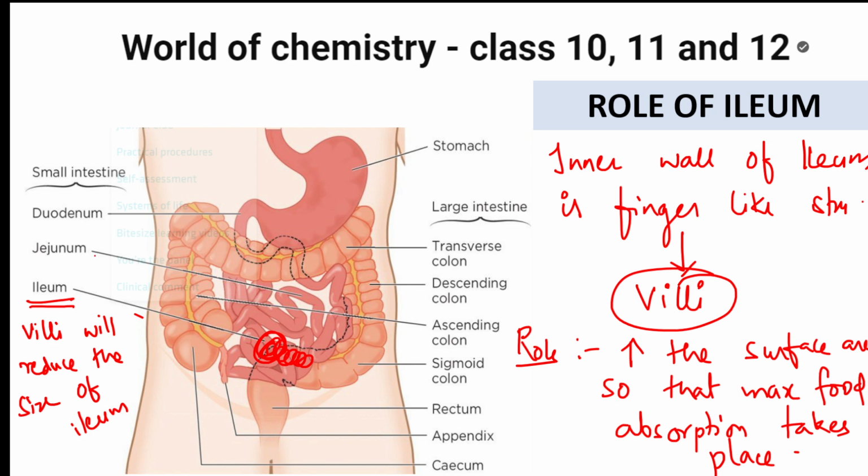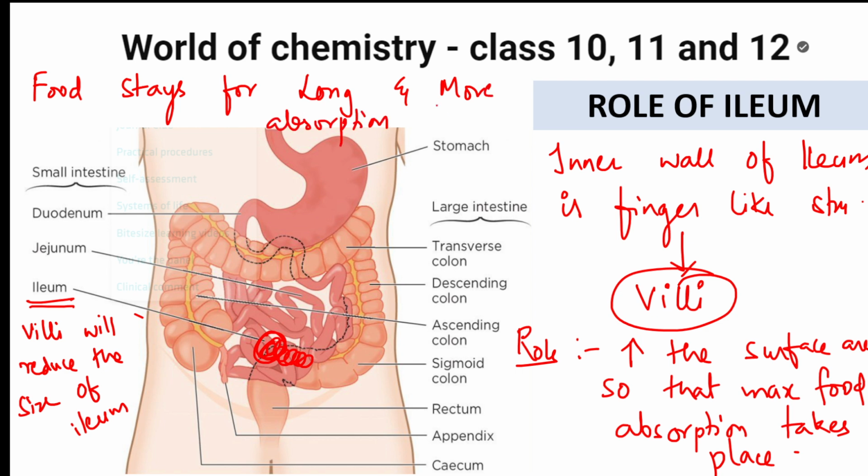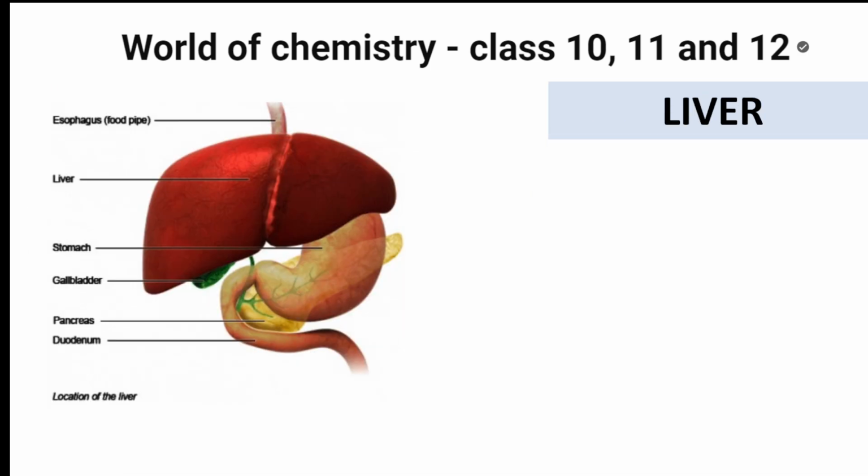Now the question is, villi will reduce the size of the ileum so that food stays for long and more absorption takes place. That is how it happens. Easy, students? Remember that if they ask you what is the role of ileum. Done. After ileum, what is the next part which we are going to go?